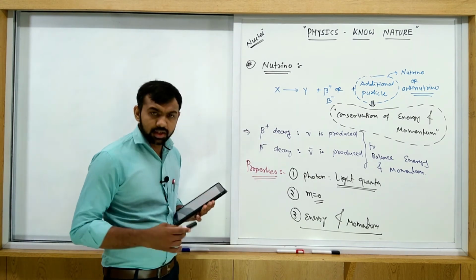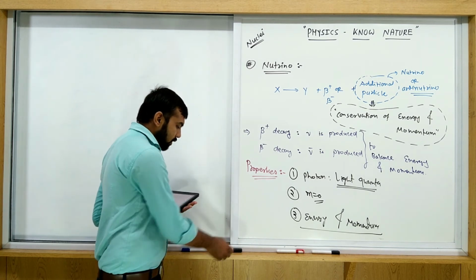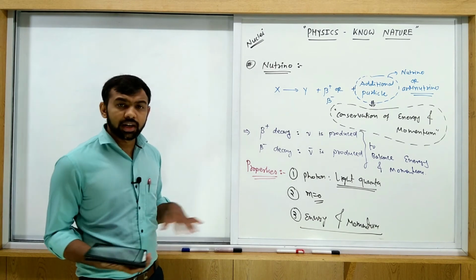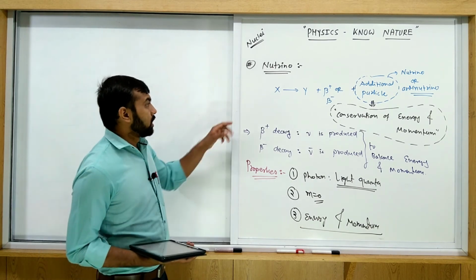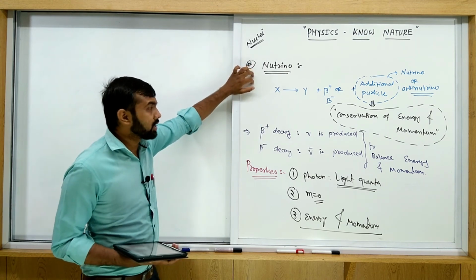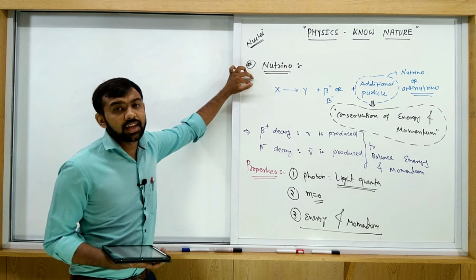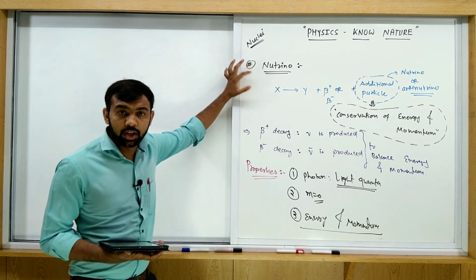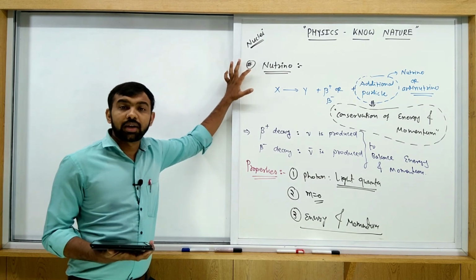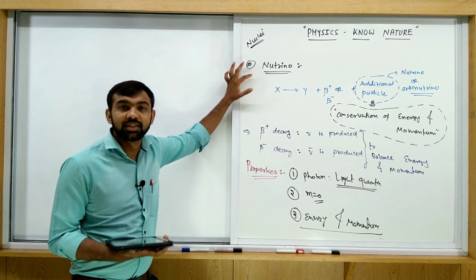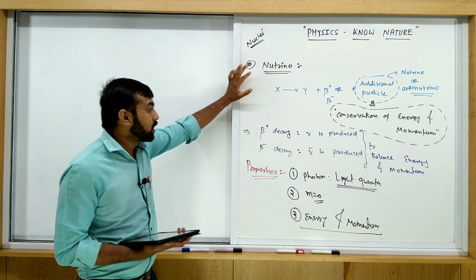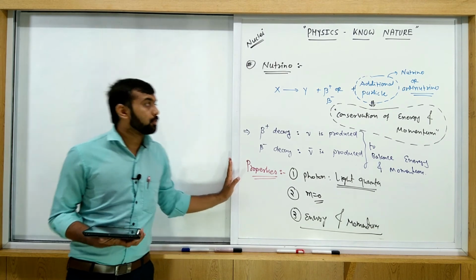One more property we have, but this is only for information. If you do not write this fourth property, don't worry about it. If you consider the neutrino, its angular spin is exactly like nucleons, plus or minus 1/2 into h upon 2 pi. This is the angular spin of the neutrino or antineutrino. Okay, so this is the last property. All of you note this in your books.